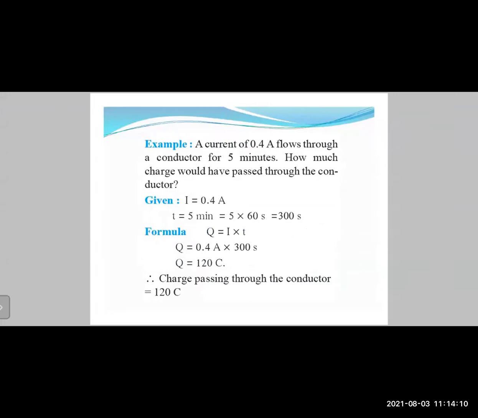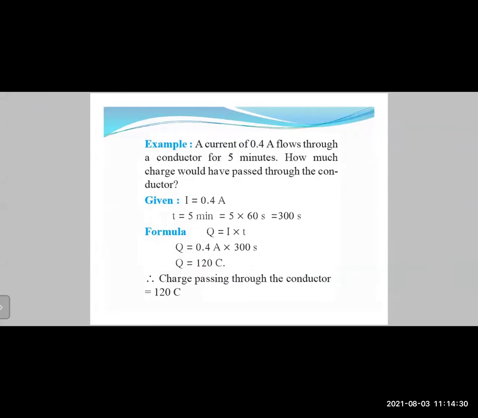Okay, so a current of 0.4 amperes flows through a conductor for 5 minutes. They have given you the value of current, I equals 0.4 amperes, and they have said that it flows for 5 minutes. How much charge would have passed through the conductor? So we have to calculate the value of Q.